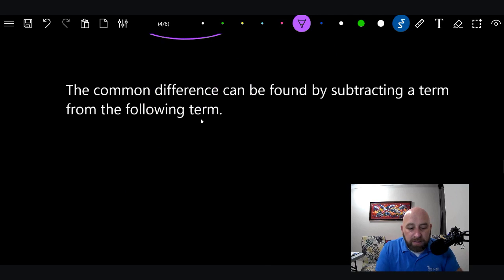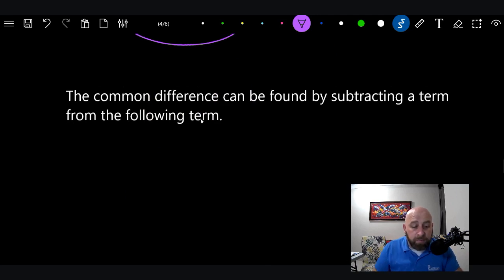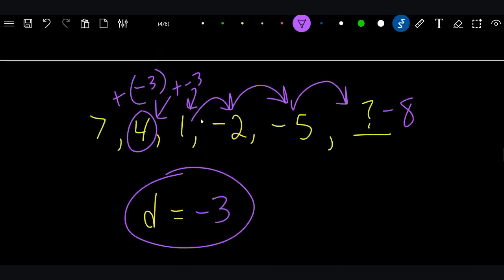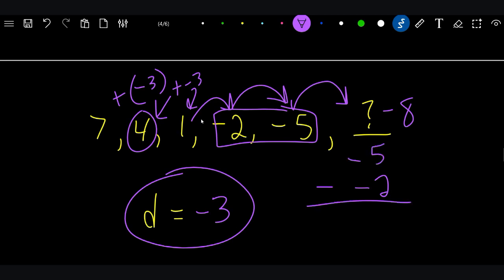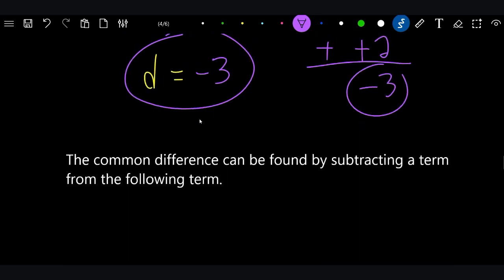The common difference can be found by subtracting a term from the following term. So if we take -2 and we subtract, so -5 minus -2, how do we do that? We add. Okay, change the sign and add. 5 minus 2, that's 3. Take the sign of the largest, it's negative. If you remember your rules of addition and subtraction in algebra, which you should. Come on, we're in Algebra 2. All right, so you should have been able to figure that one out.